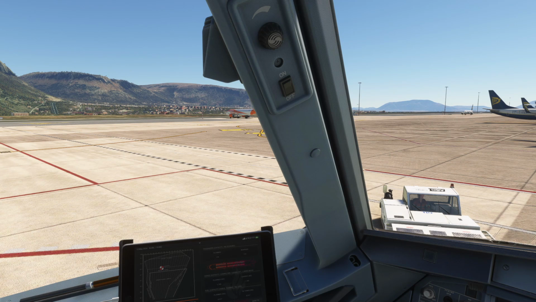Ground Easy 34 Alpha Mike is ready to push and start. Easy 34 Alpha Mike Palermo approach push and start approved.